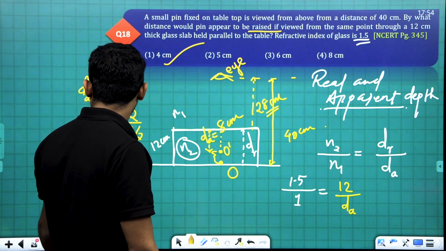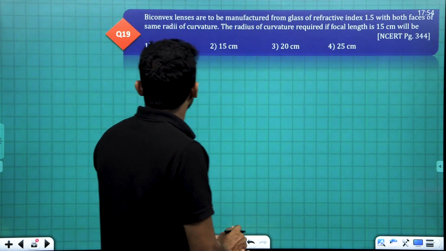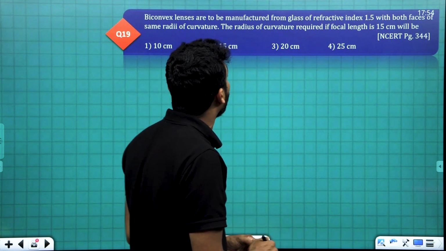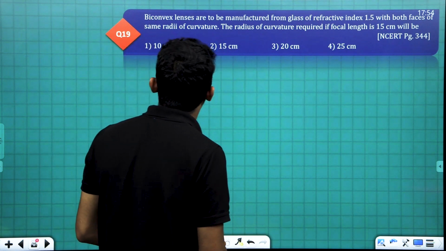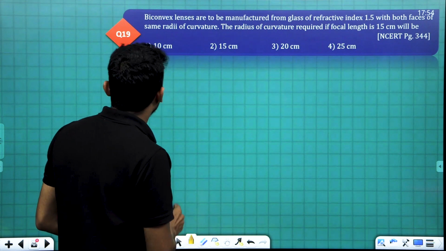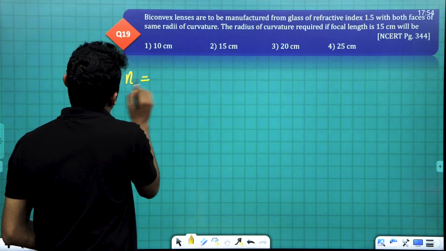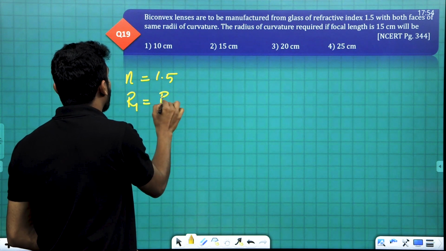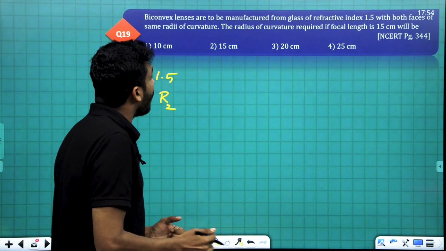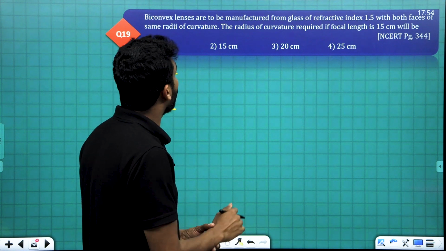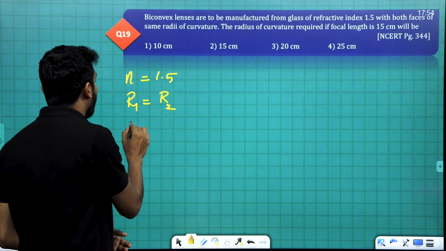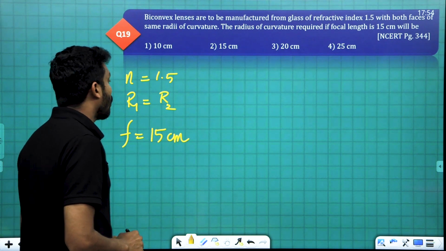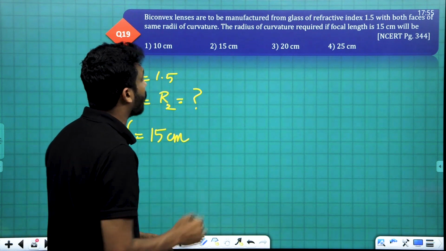Okay, moving to the next one. Biconvex lenses are to be manufactured from glass of refractive index 1.5 with both faces of same radii of curvature. The refractive index of the material of the lens is 1.5 and R1 is equal to R2 in magnitude. The radius of curvature required, if the focal length is 15 centimeter, is asked.